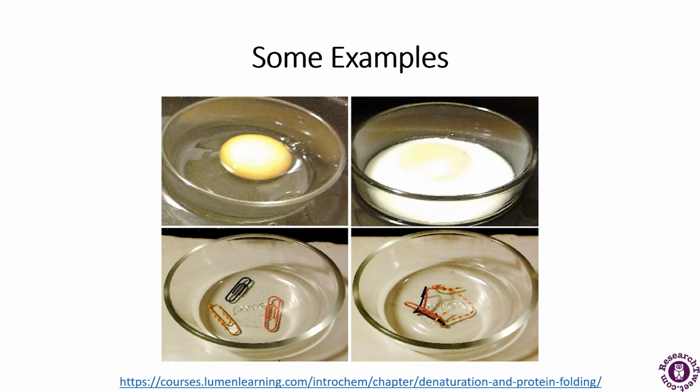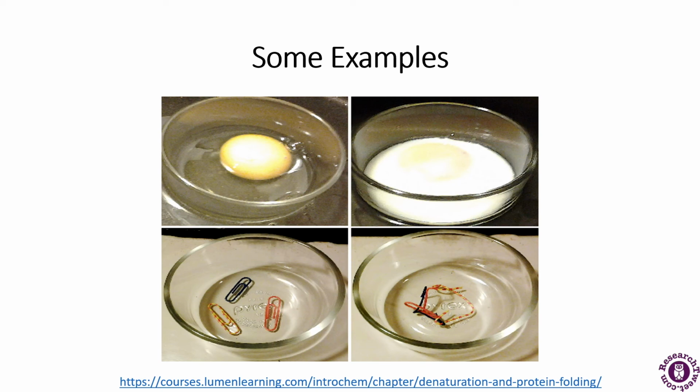In the first figure, there is an example of an egg. Denaturation can be irreversible in extreme situations like frying an egg. The heat from a pan denatures the albumin protein in the liquid egg white and it becomes insoluble.